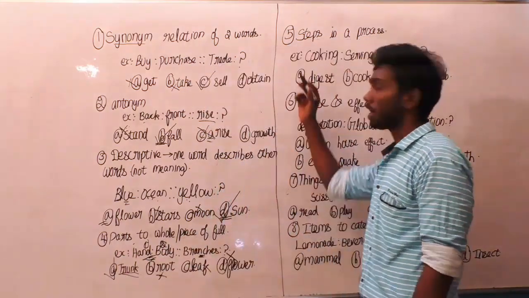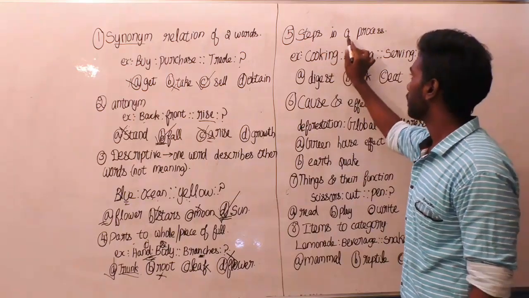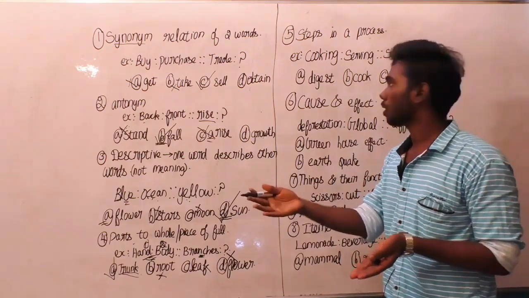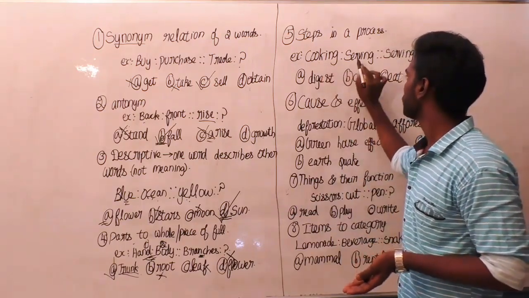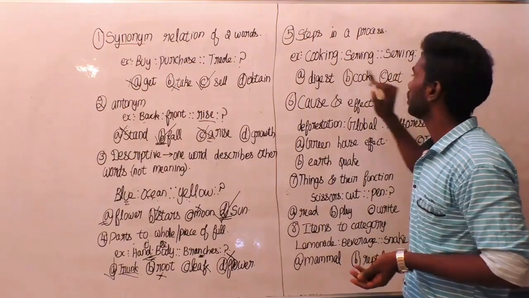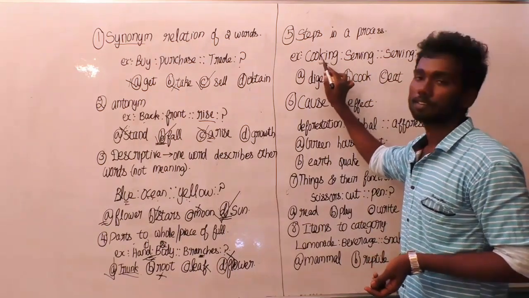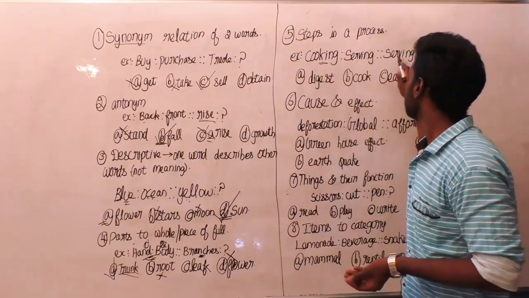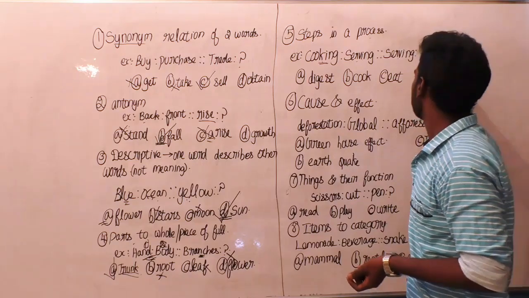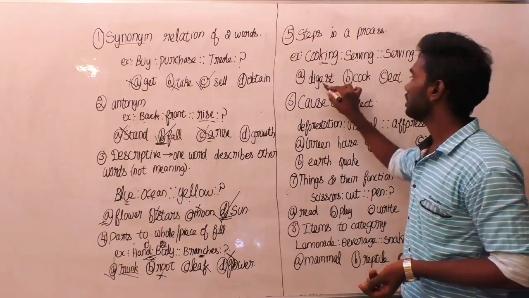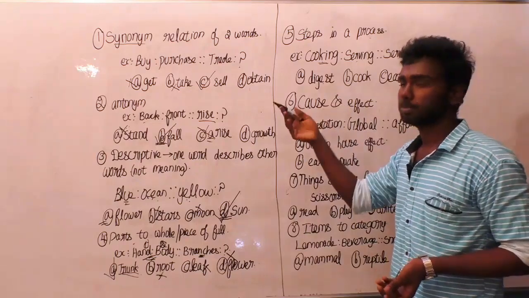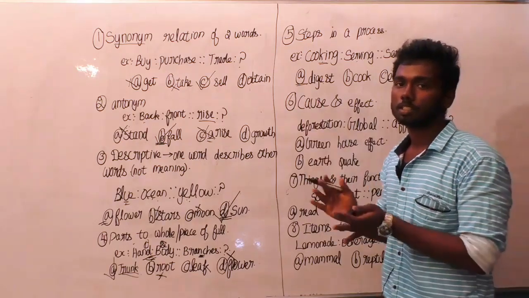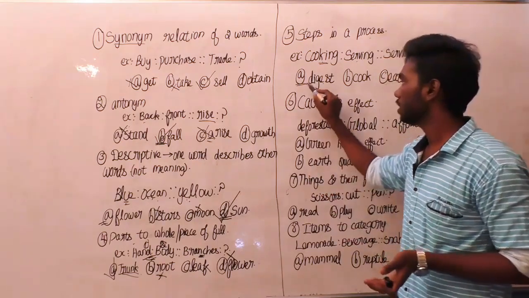The fifth type of analogy question asked is steps in a process. They are asking what are the further steps in a process. The example is cooking is to serving. Serving is to what? The first step of a process is cooking. The second step is serving. Then serving is to what? What is the third step that is asked here? Serving is to digest. No, digest may be the next option. So we can reserve this because if no closer answers are there, we can select this option.